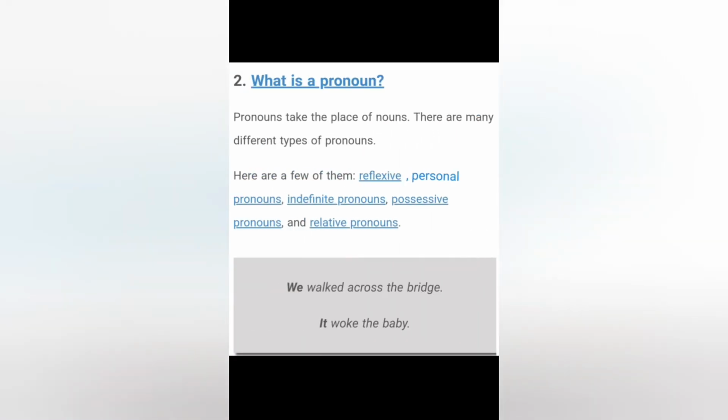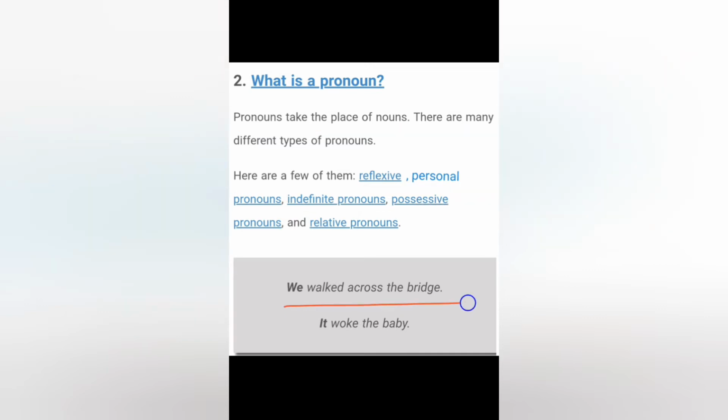The next part of speech we have is pronoun. As we can see from the name, pronoun, it can be another modified form of a noun. So a pronoun takes the place of a noun, and again it has many types: reflexive pronoun, personal pronoun, indefinite pronouns, possessive pronouns, and relative pronouns. These are a few examples, a few types. There are further more types of pronouns as well.